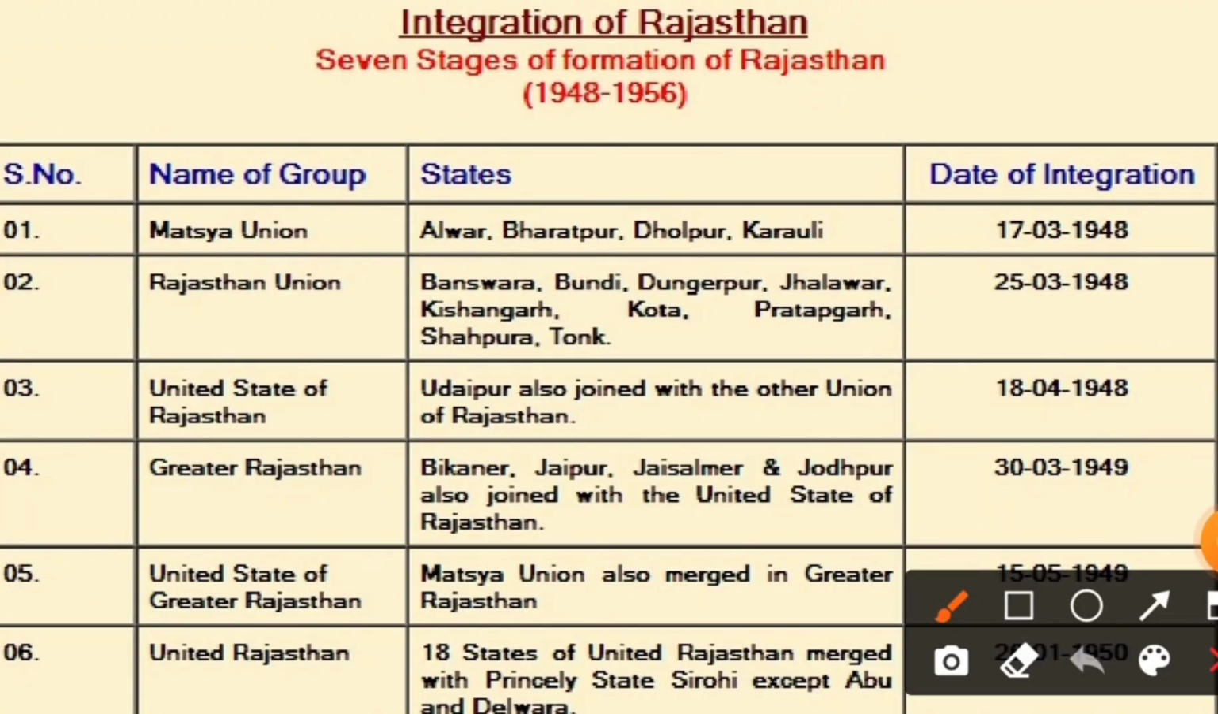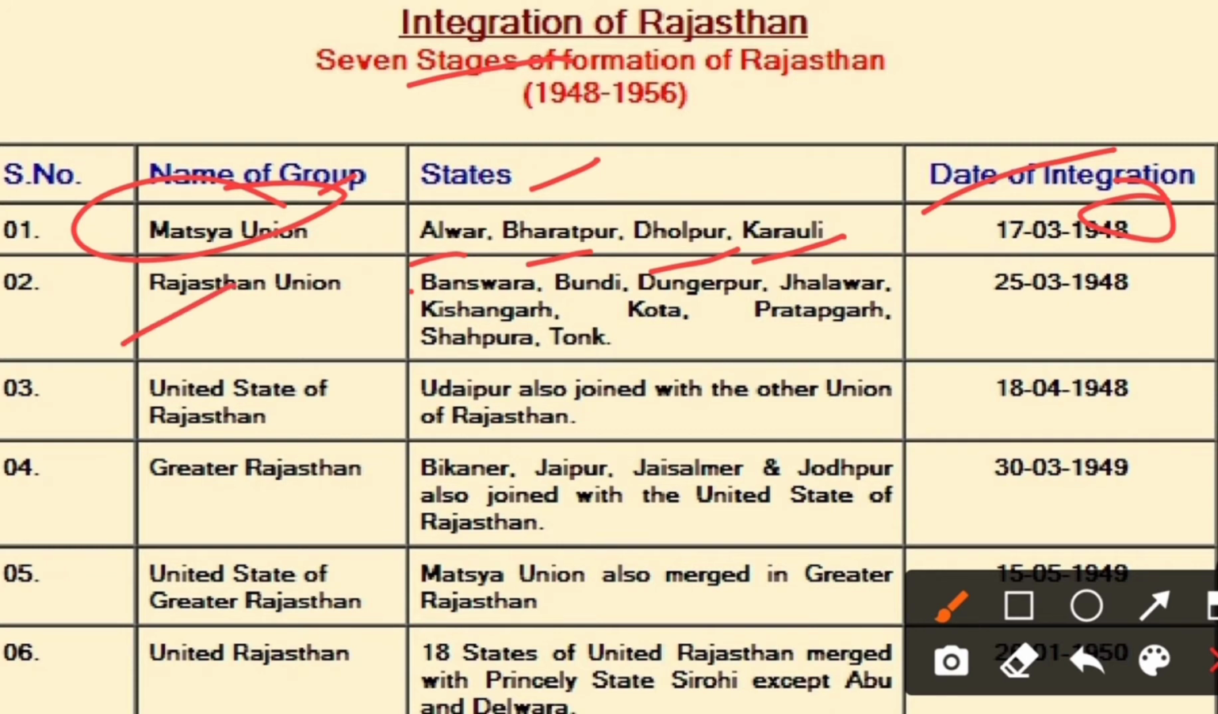So guys, now right in front of you, you have the integration of Rajasthan. The meaning of the word integration is united. How it got united, at what periods. So different dates are given. As you can see here, the serial numbers are given, the name of the group, which states were included in that, which part of Rajasthan, and the date of integration. So first it says Matsya Union. In Matsya Union, it includes your areas of Alwar, Bharatpur, Dholpur, and Karauli, and that was formed on 17/3/1948.